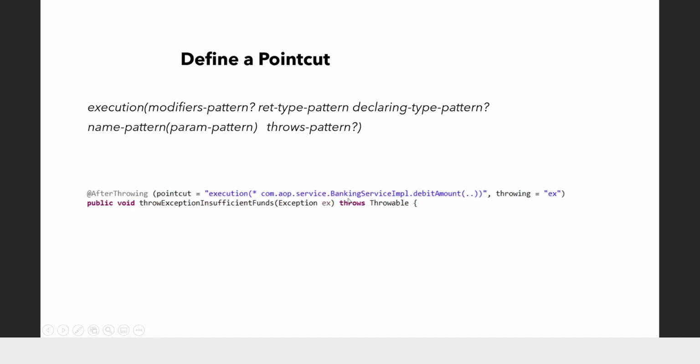Similarly, using this expression, we can define multiple point cuts for the advice where it needs to be executed. The advice type of this method is after throwing. So combining the advice and the point cut, we define the aspect.